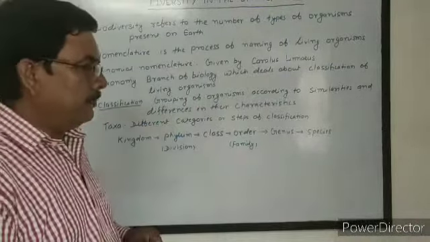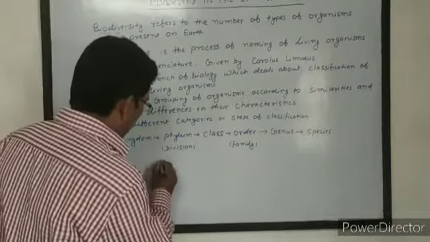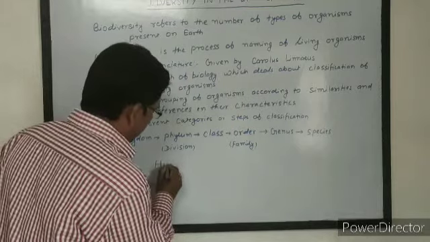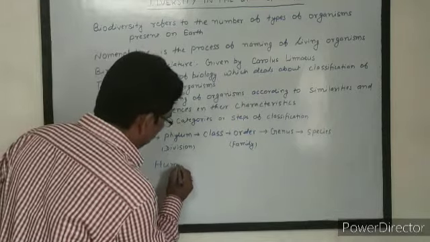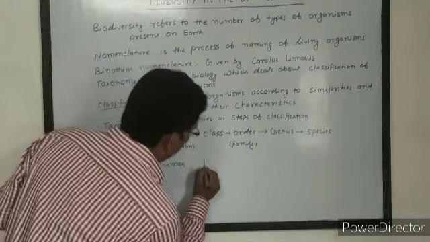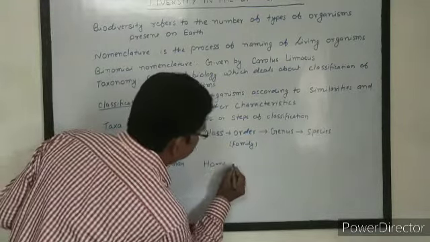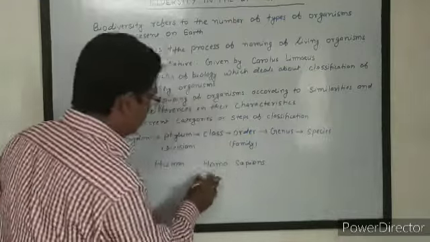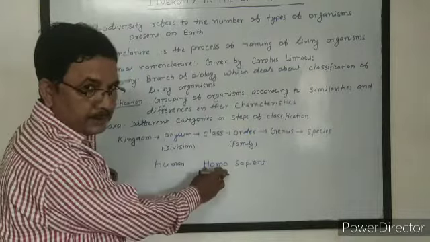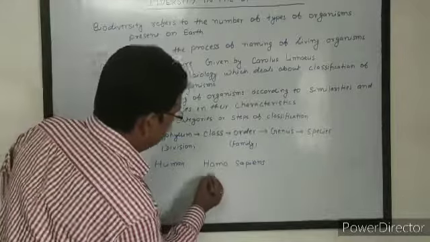Just like, human is a living organism, and the scientific name of human is Homo sapiens. Here Homo is the name of the genus and sapiens is the name of the species.